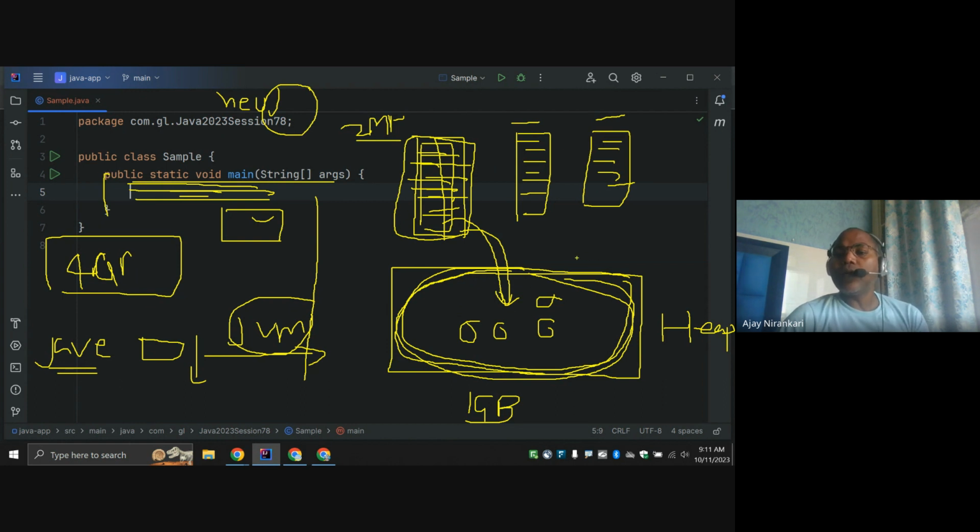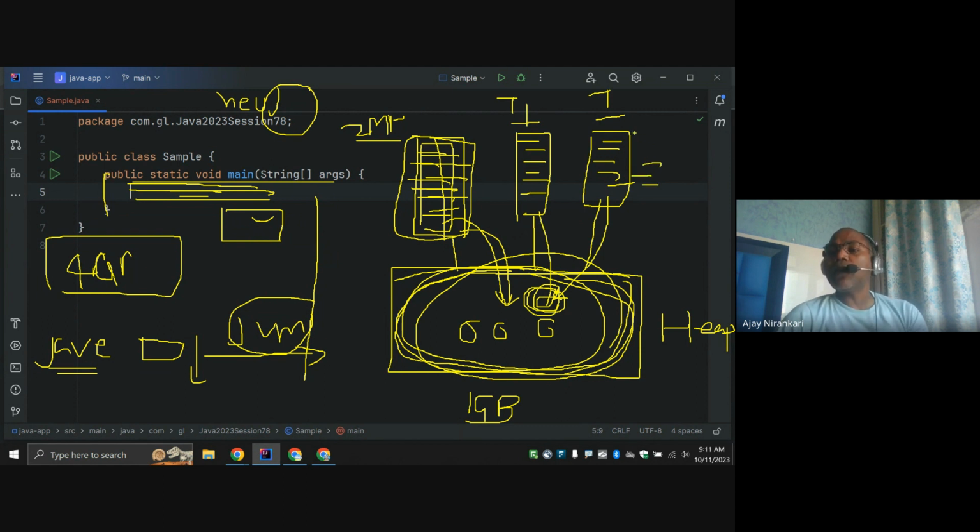So the problem in multi-threading is that whenever you start thread 1, thread 2, thread 3, all threads share this heap memory. Let's say if thread A has access to a particular object, the same object can be accessed by thread B. In this case, sometimes we face problems. One thread modifies some value in this object, and it gets the updated value, but the other thread is not expecting that its value can be modified.